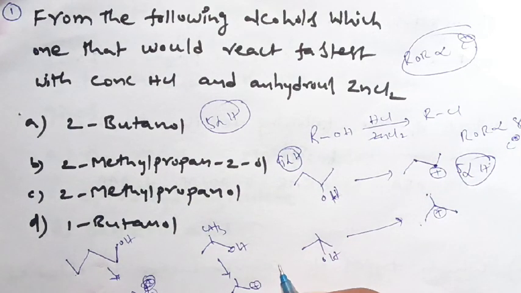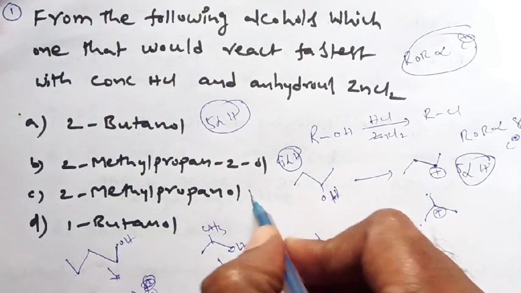In the third case, this is the carbon with positive charge, and the attached carbons are CH3, CH3, and one carbon that contains only one hydrogen. That is why you get only 1 alpha hydrogen.